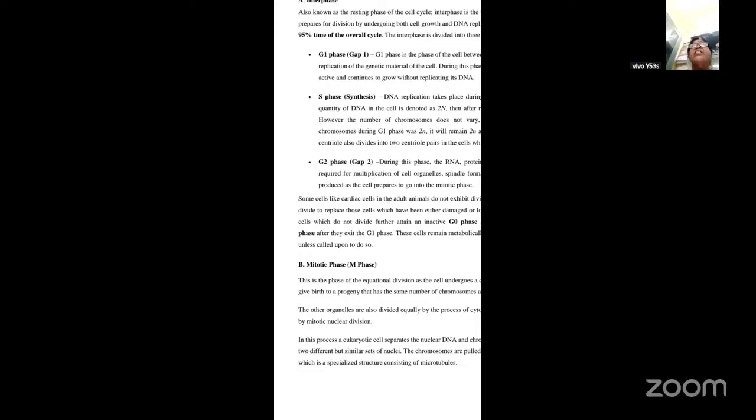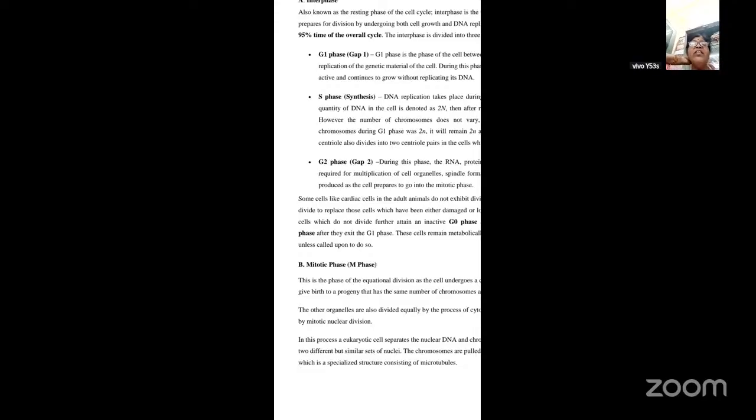Okay. Now next is the mitotic phase, which is called the M phase. As I told you, the cell cycle involves two phases. One is called the interphase and the other is called the mitotic phase. In the interphase, though it is called a resting phase, the cell does not rest. It prepares itself for cell division. This is again divided into three phases. Just now we have seen the growth one phase or gap one phase. Then you have the synthesis phase, or S phase, and you have the G2 phase, or the gap 2 phase.